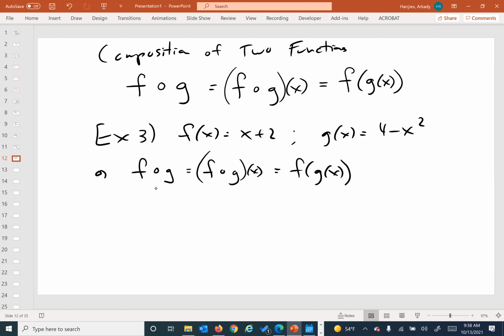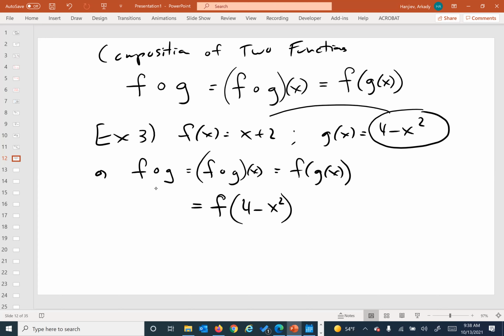Let's put it in. What we're going to do is leave the f as named on the outside, and on the inside we're going to stuff whatever g is. g is 4 minus x squared. So it's almost like this, and this is probably a good visual here. We're going to take this function and stuff it into the x over here. Good there?